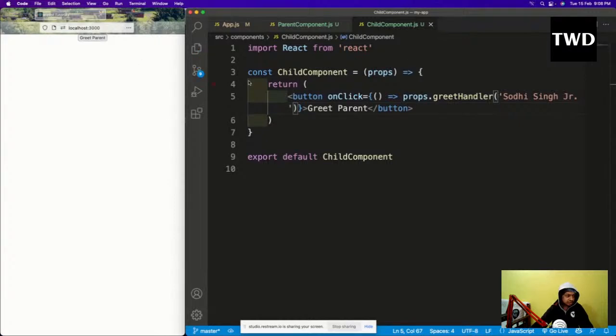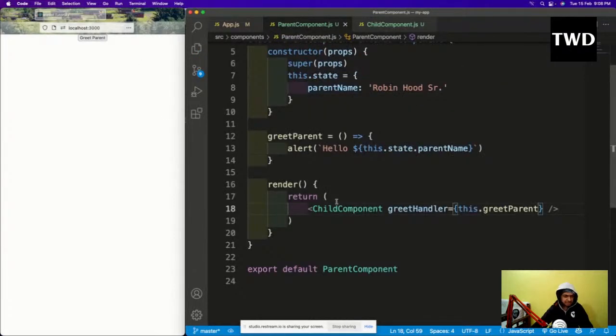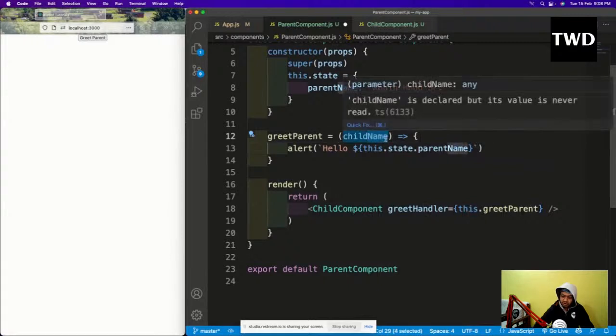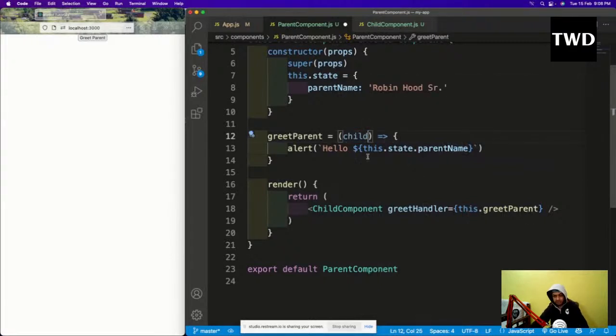Now I'm going to go to the parent component, and here I'm going to add the child name, or maybe child, because I'm getting a prop set, so we don't have to mention it there, we just have to mention it here.